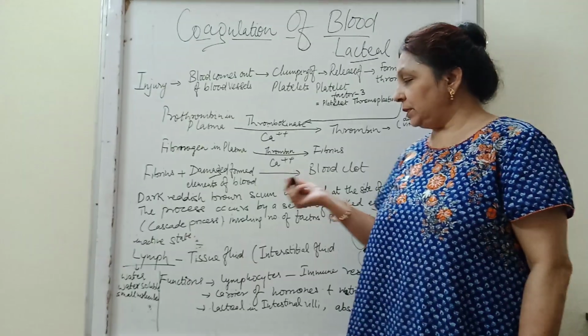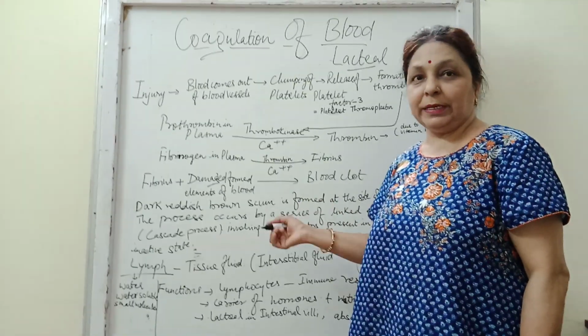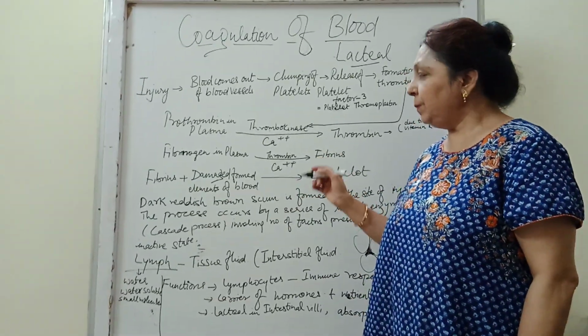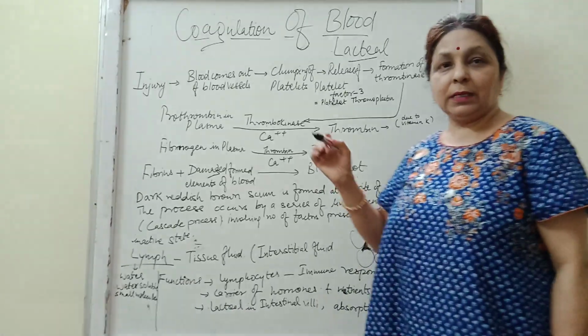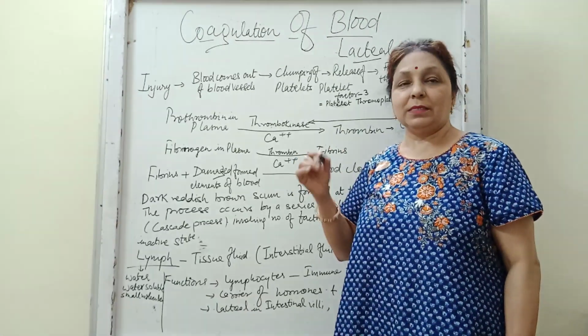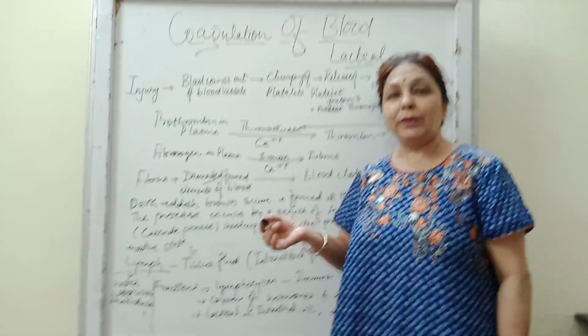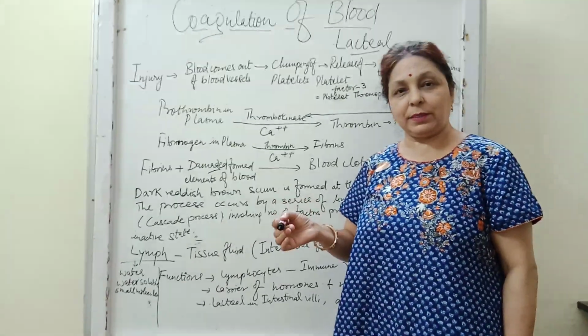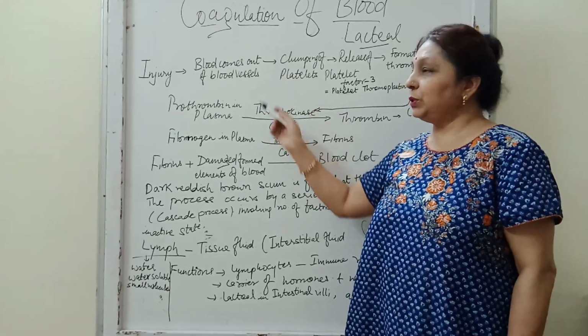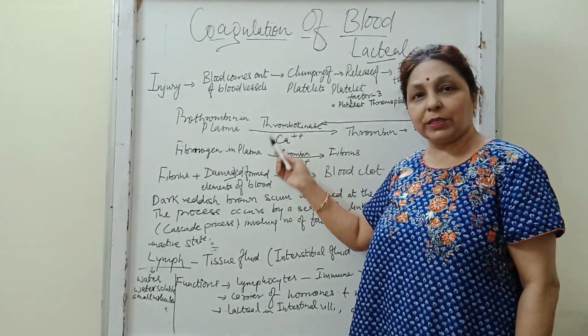Many other vessels are there, which I will be discussing later. In today's lecture I will just recall for you: I told you about the ABO blood grouping, then the Rh factor, and then the coagulation of the blood, or the clotting of the blood.